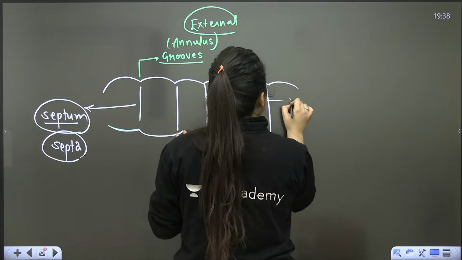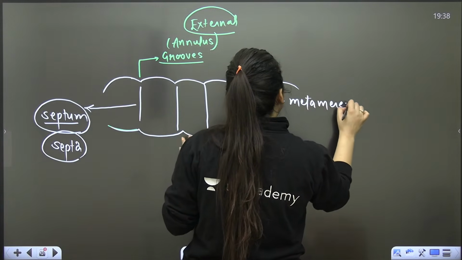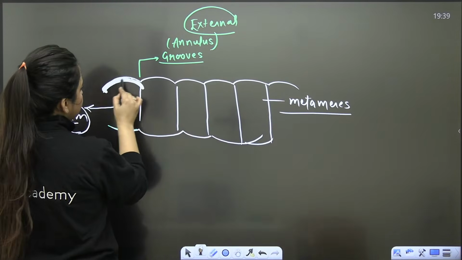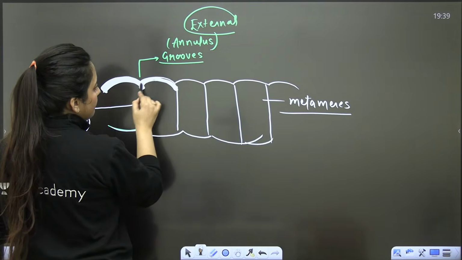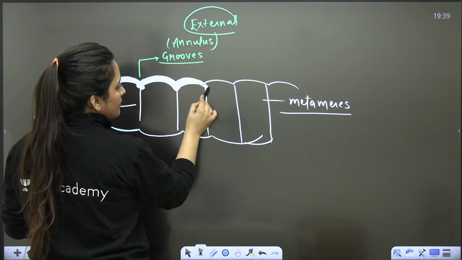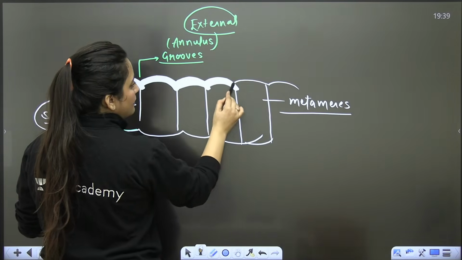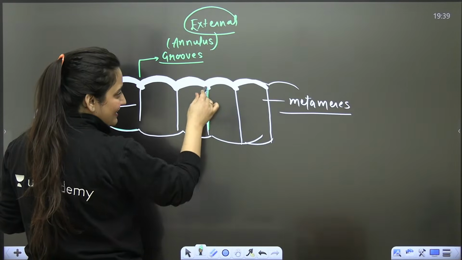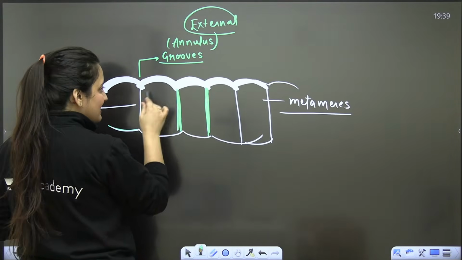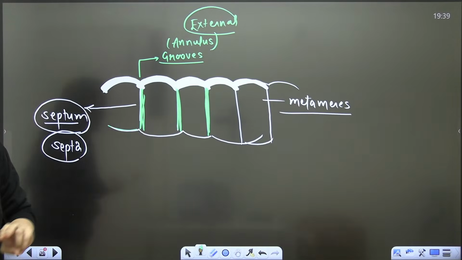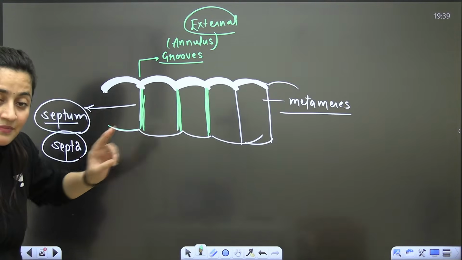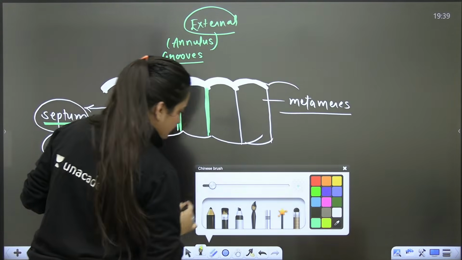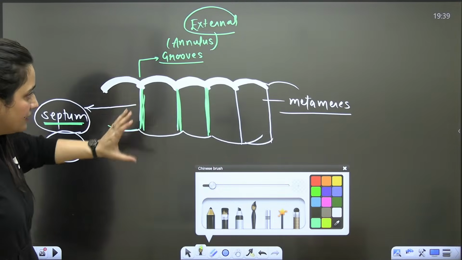So these segments are also known as metamers. Are you getting my point? So externally annulus or groove, internally it is the septum. These are the metamers. So this is the septum, this is the septa that we have, right? So that is how the body is divided.